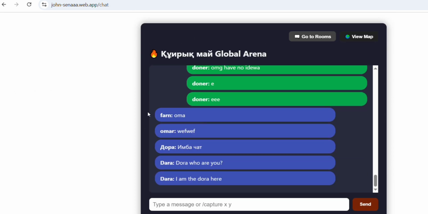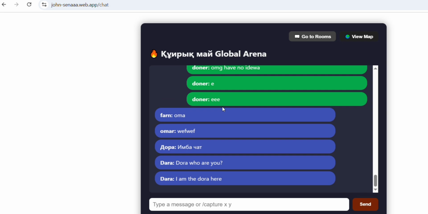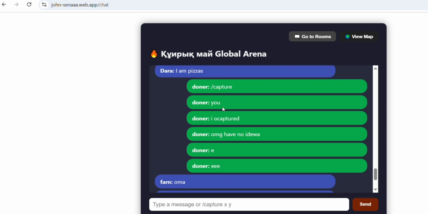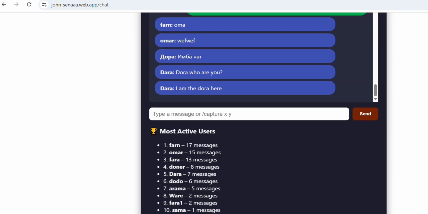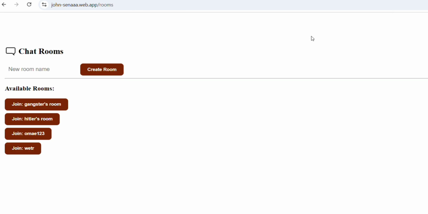Before they send messages, they first go to a page where they register or log in with their nick and password. There's a leaderboard of who sends the most messages, and individuals can create their own rules and their own rooms. For example, there's a gangster room, and so on.